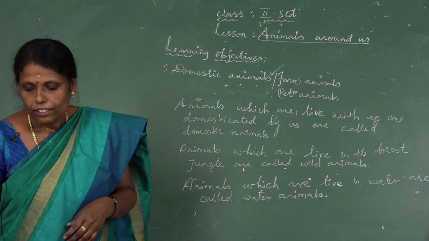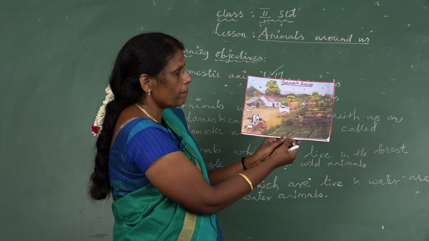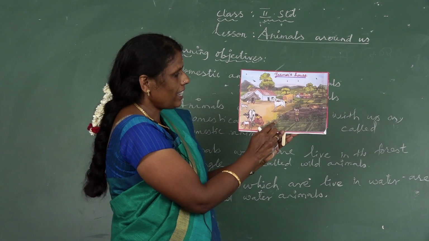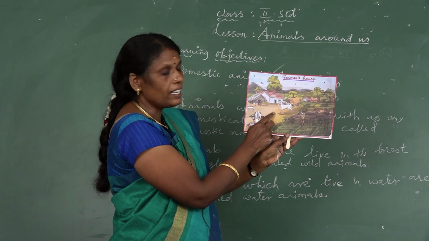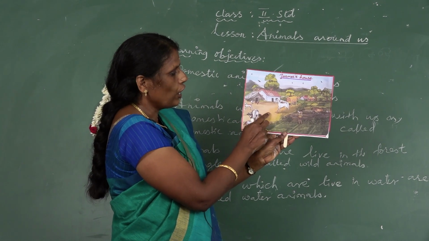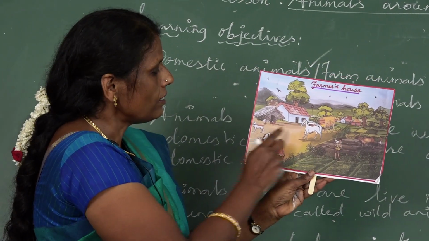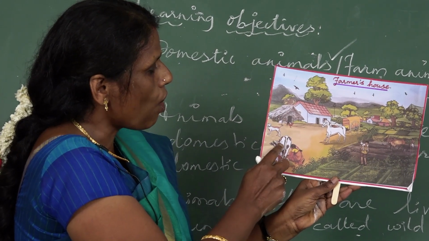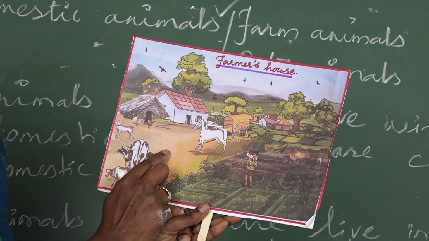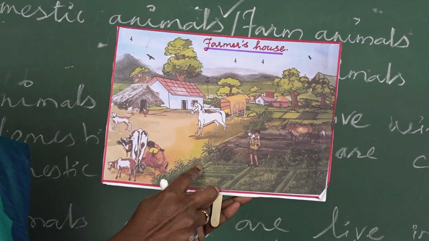Okay, please listen. What is this? This is the farmer's house. Okay, what do you see in this picture? Yes, you can see some animals in and around the homes. Very good. They are the domestic animals. Okay, can you see some animals? What do you see in this picture? See, horse, dog, hen, cow, ox, lamb. These are the domestic animals. Okay, they help us in several ways. So we want to take more care of them.